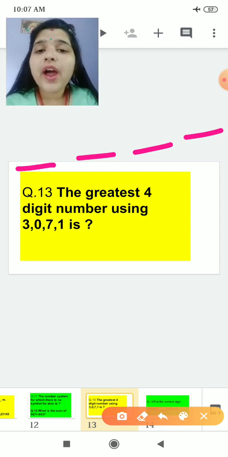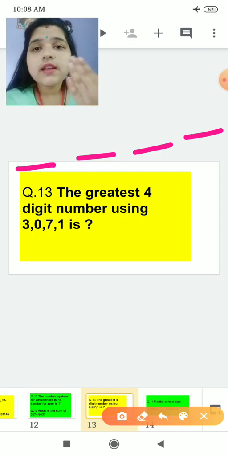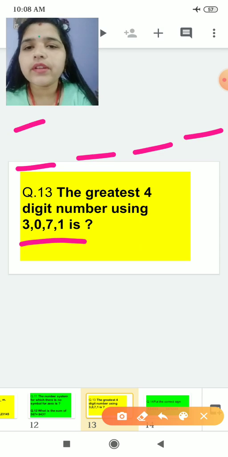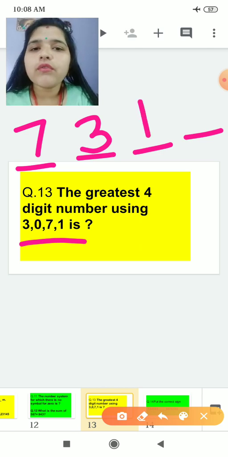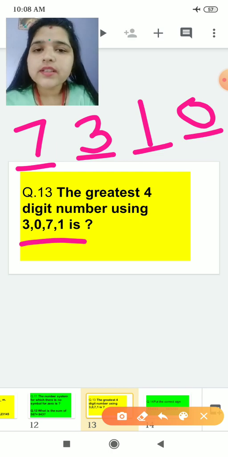Now it is saying that find the greatest 4-digit number. Greatest means you will write the numbers according to the descending order. It means the greatest number will come first. Which is the greatest among these? 7. Then less than 7, 3. Less than 3, 1. Less than 1, 0 will be at last. So the greatest number which we are getting is 7310.